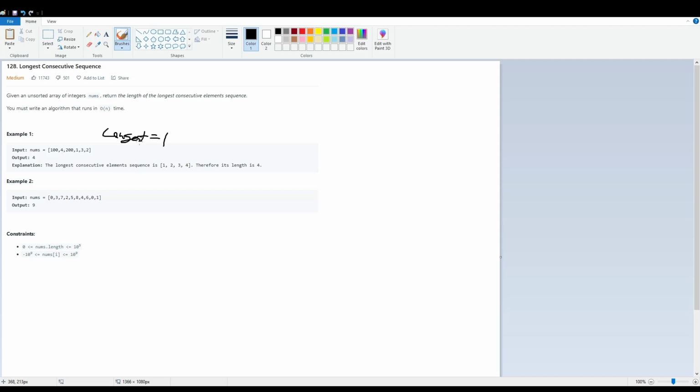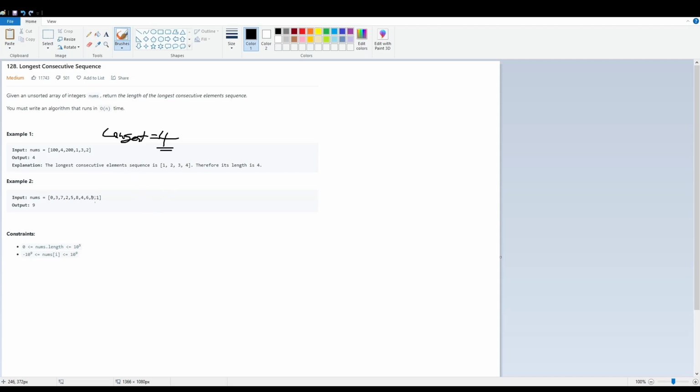No. So the running total is 4, and we update our longest to be 4. And similarly for 3, we have n minus 1 here, 2, so we're just going to skip that. And for 2, we have n minus 1 of 1 here, so we skip that. So using this, we have the longest of 4.